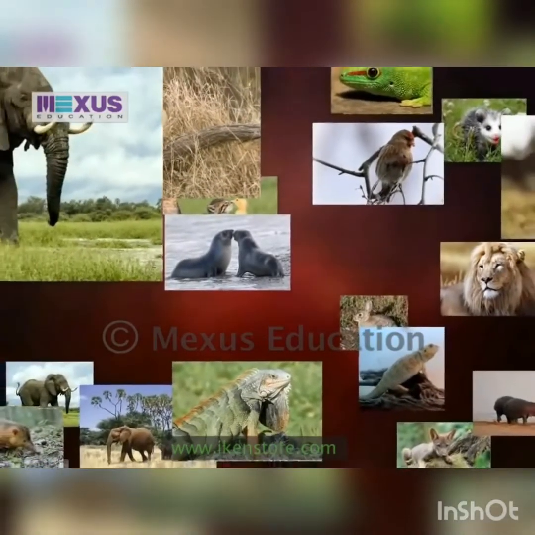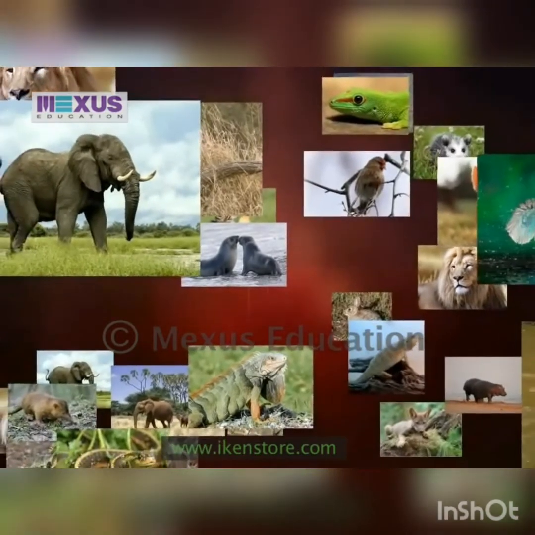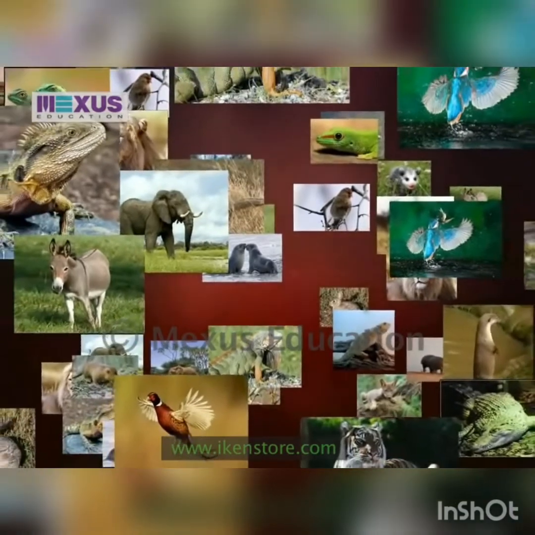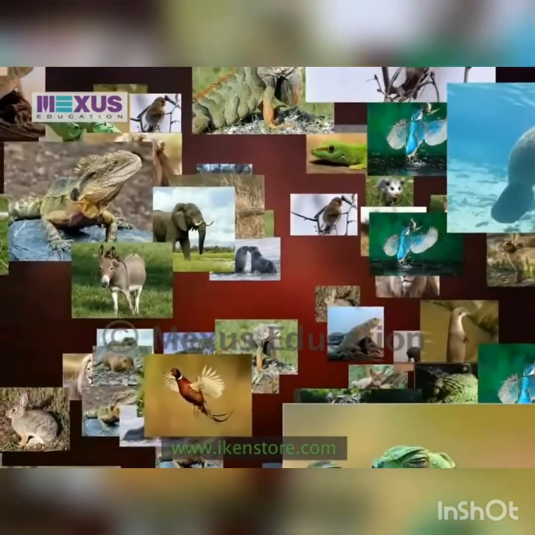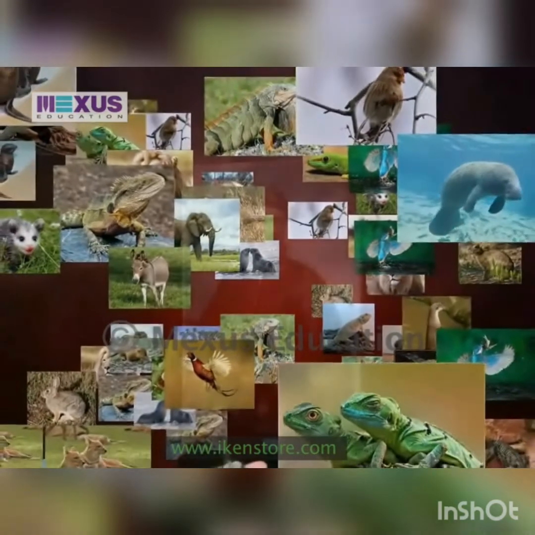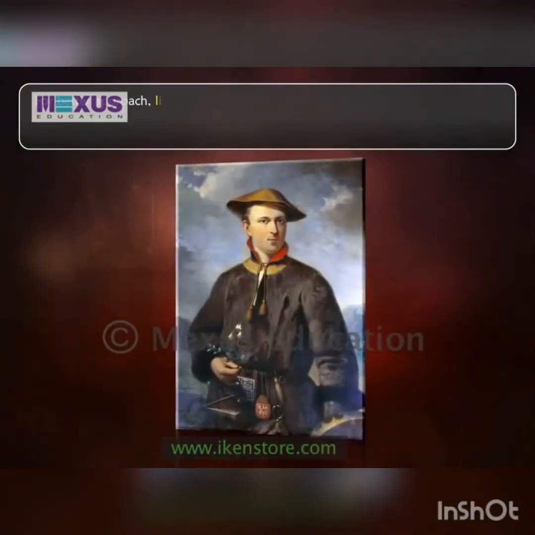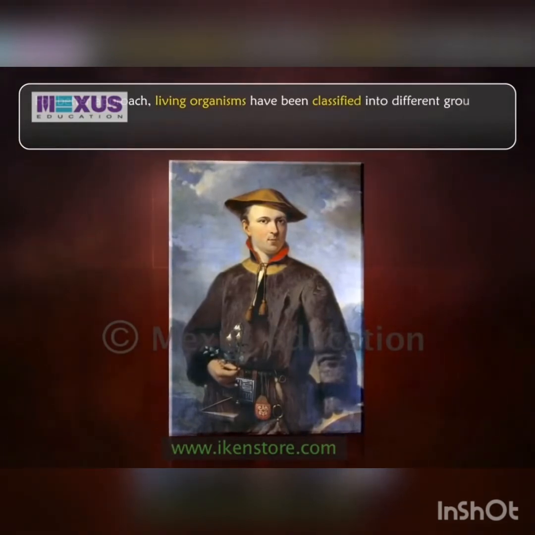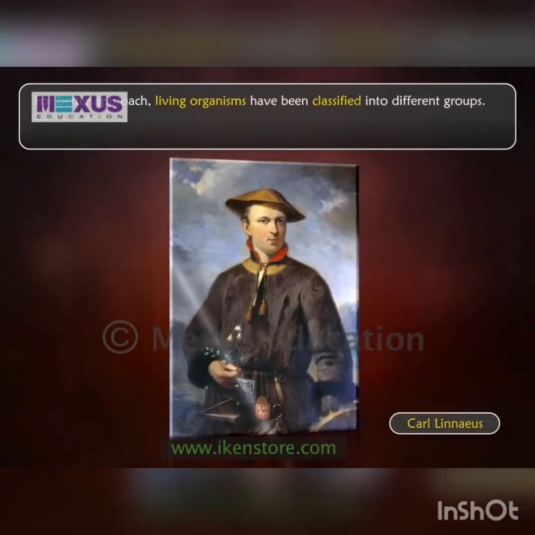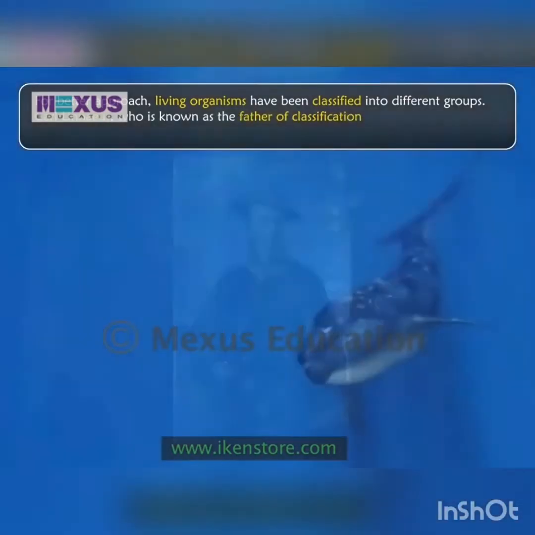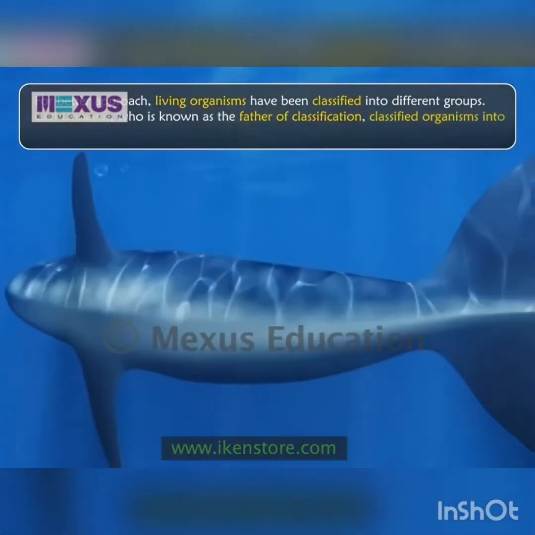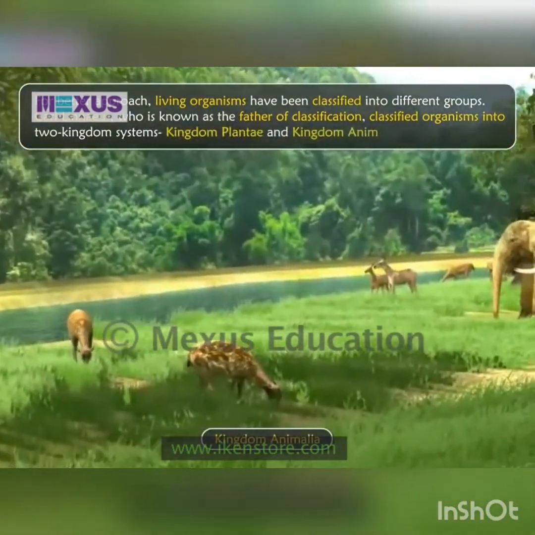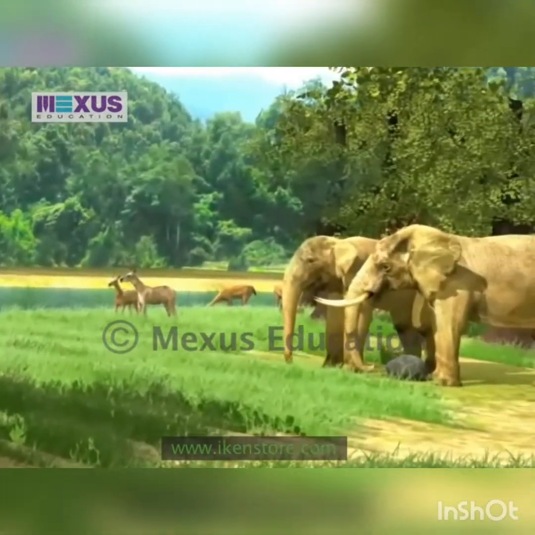As we know, there are different types of organisms living on this planet. These living organisms are quite enormous in number and highly diversified in their characters. For better approach, living organisms have been classified into different groups by different workers. Carl Linnaeus, known as the father of classification, classified organisms into two kingdom systems, Kingdom Plantae and Kingdom Animalia. But this system had a number of demerits.